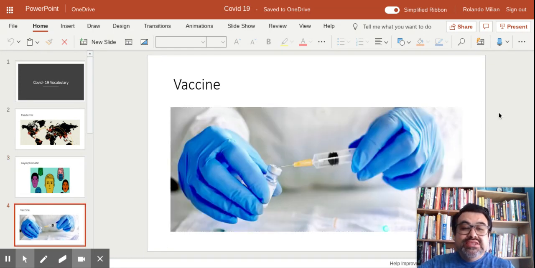The next word is vaccine. A vaccine, when it's finally created, will protect us from being infected by the virus. So in English, we call this vaccine.